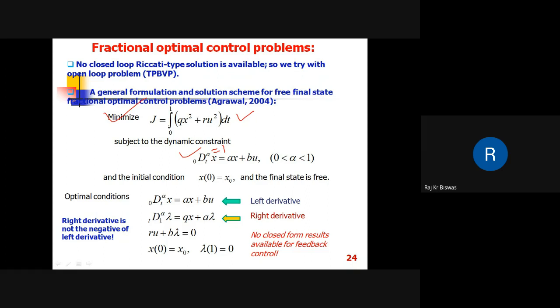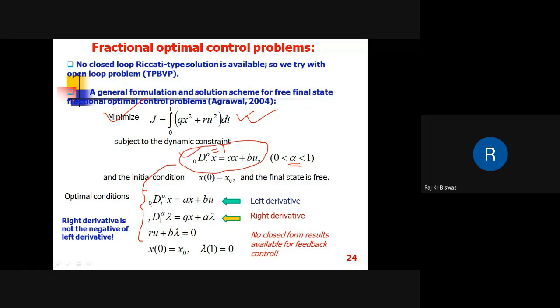Here we consider an integer order performance index, but the dynamic constraint is given by a fractional differential equation, and alpha is taken between 0 and 1. Doing this variational approach, with integration by parts, finally these optimal conditions are obtained.